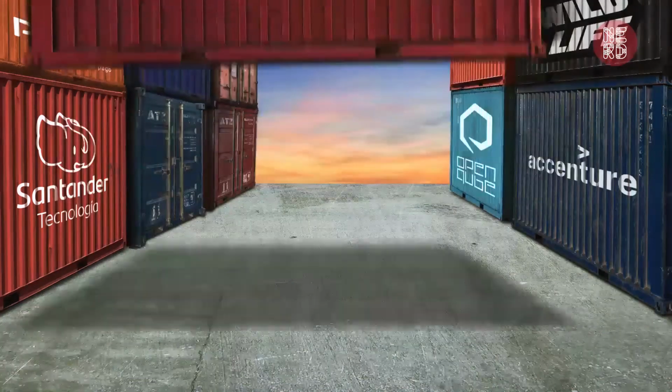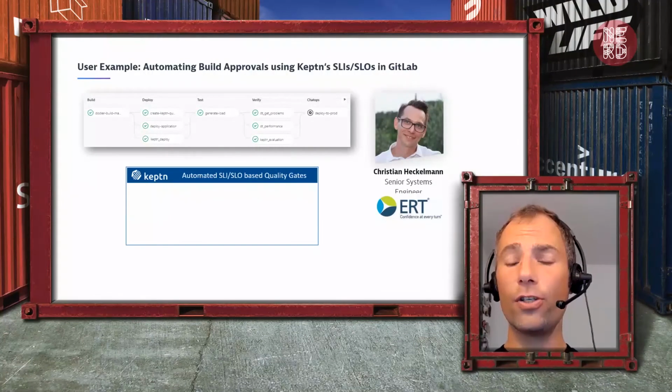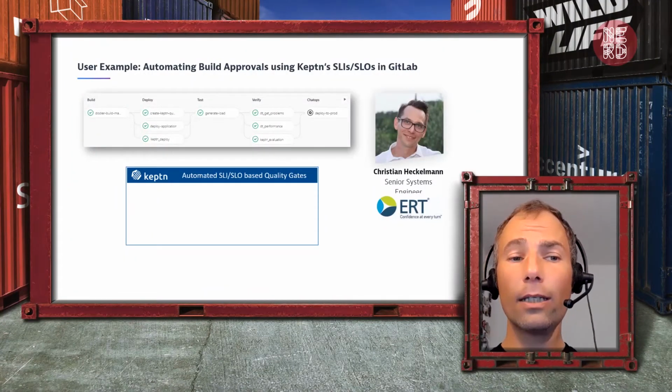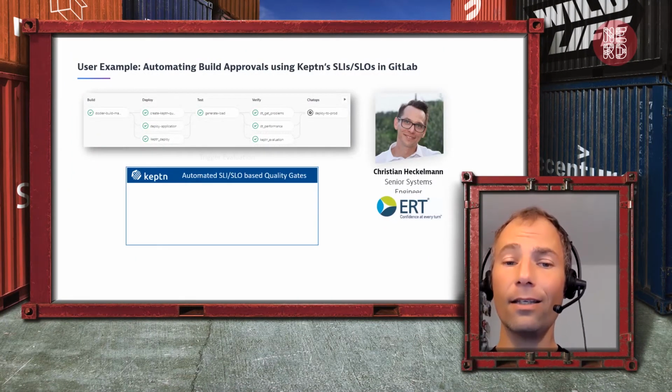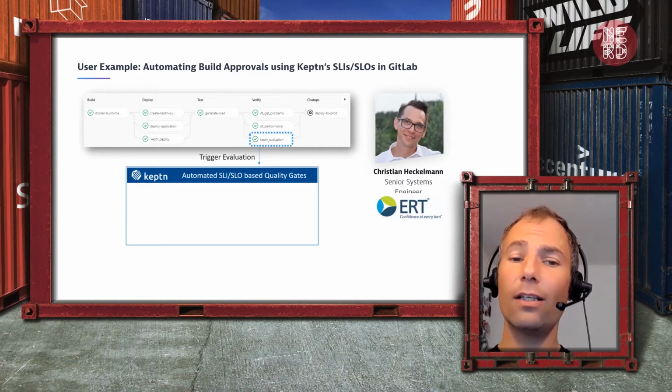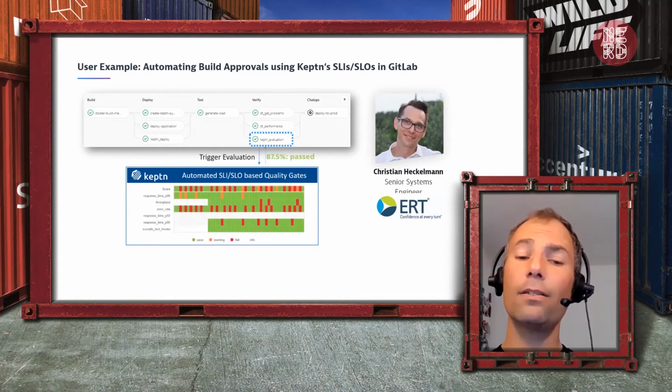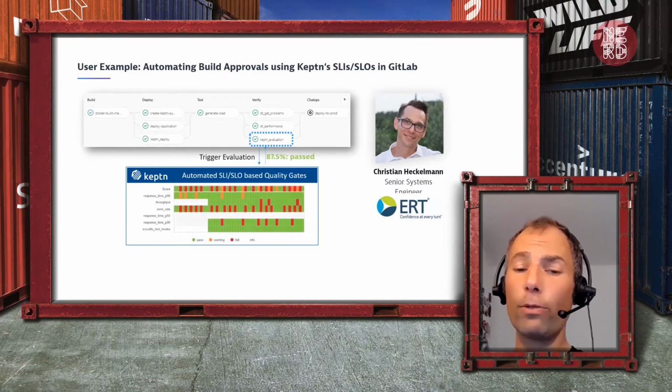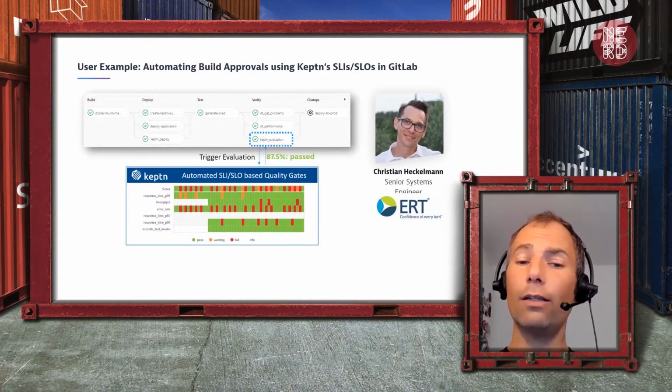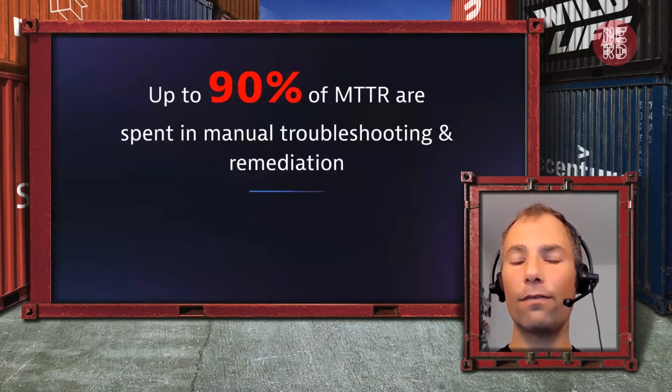To give another example, the Keptn quality gate, a core capability, can be used standalone, and this is very important. So if you have an existing delivery pipeline like Christian from ERT, where they're using GitLab for deploy and for testing, in the verify stage they simply trigger Keptn, where Keptn is then pulling the metrics from the monitoring tools, from the testing tools, is calculating a score, and based on that says good or no good. That saves a lot of time.